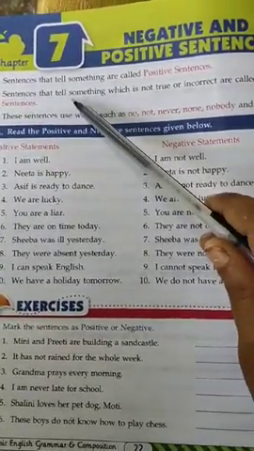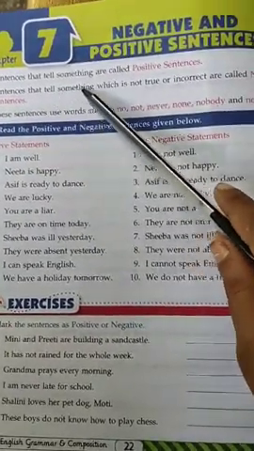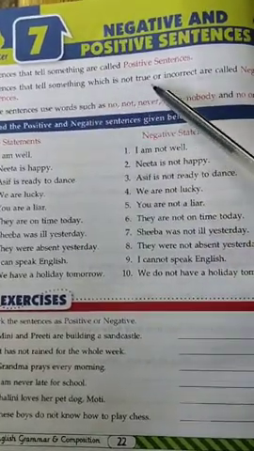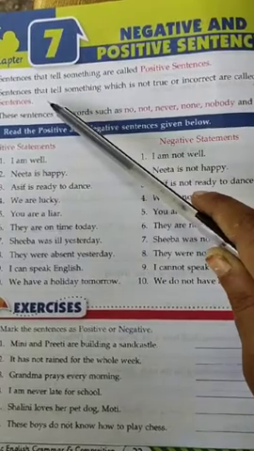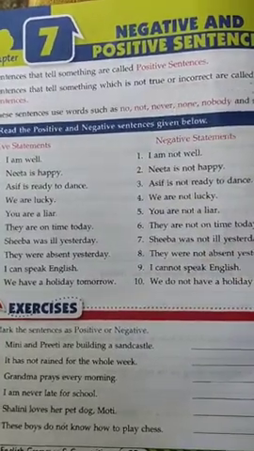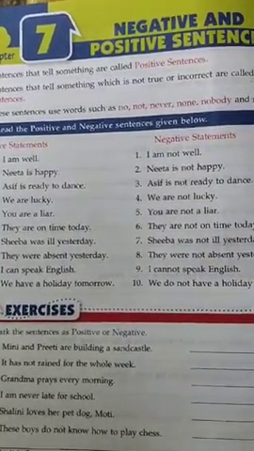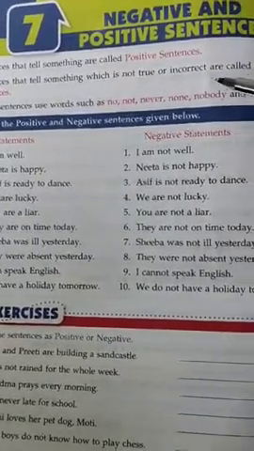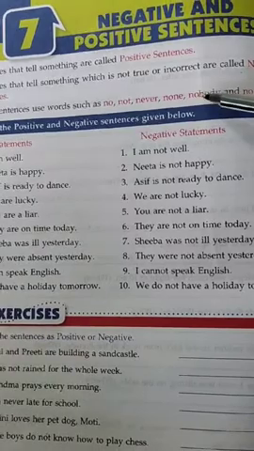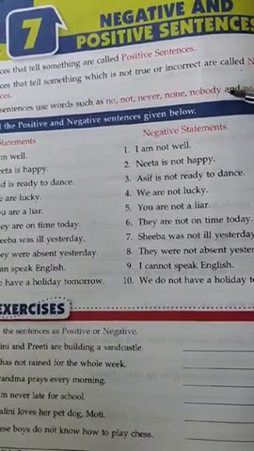Let me tell you what a negative sentence is. Sentences that tell something which is not true or incorrect are called negative sentences. A negative sentence tells you that something is not so.